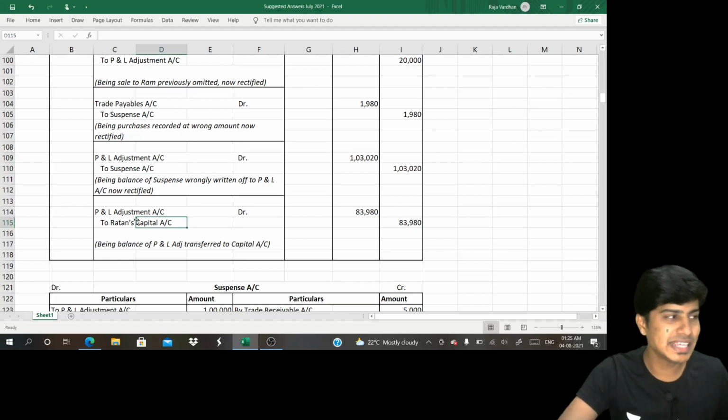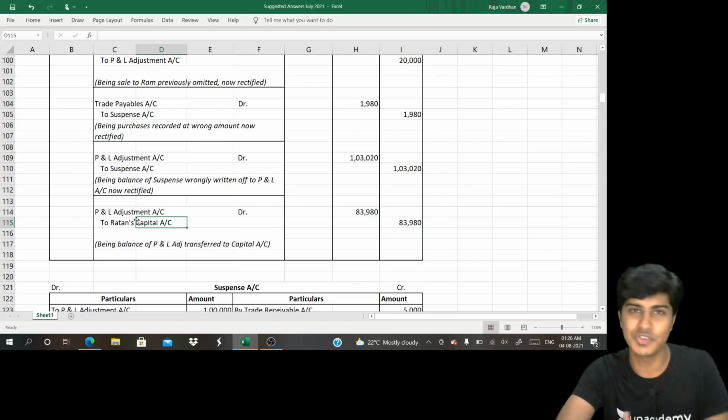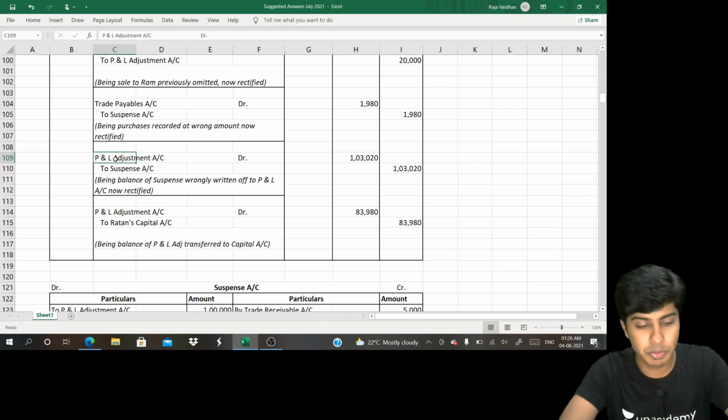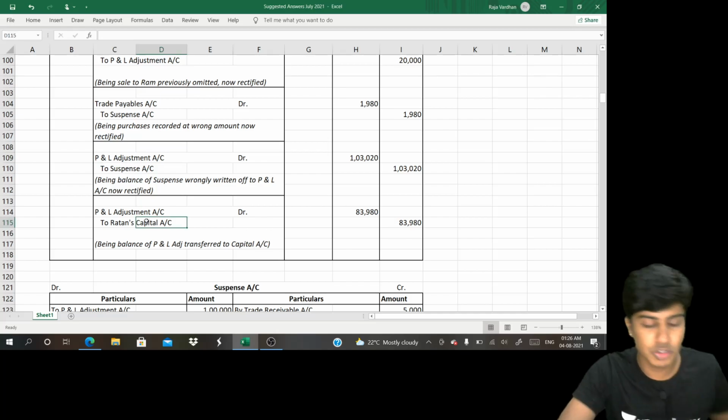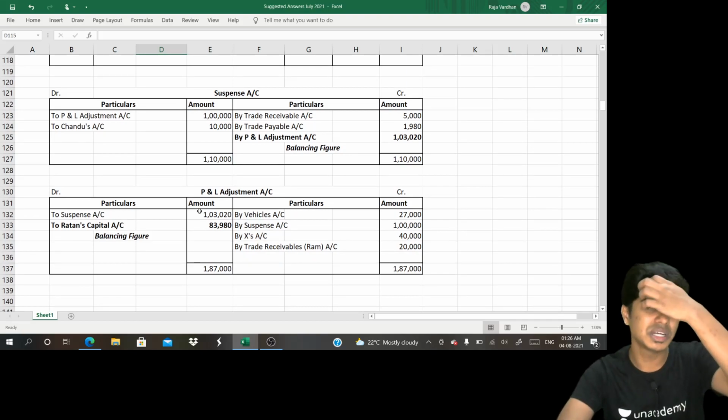You might say, sir, that suspense balance you wrote to P&L adjustment, and from there you are transferring to capital. If it was there in P&L, wouldn't it have gone to capital? That is not how you write it. The way they treated it last year is wrong. After rectifying all the errors, we've revised the suspense, and whatever relates to the profit of last year's adjustment will be transferred to my capital account, Ratan's capital account. And they've asked us to further prepare the suspense account and P&L adjustment. I just have to pick those entries and then post them.